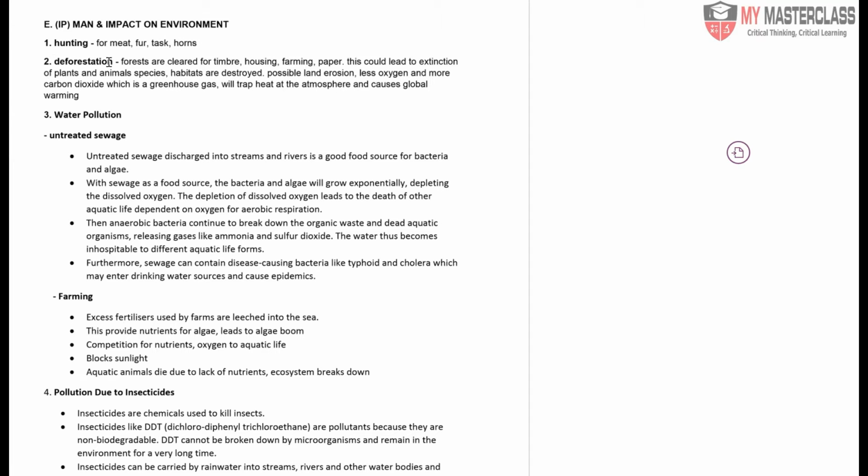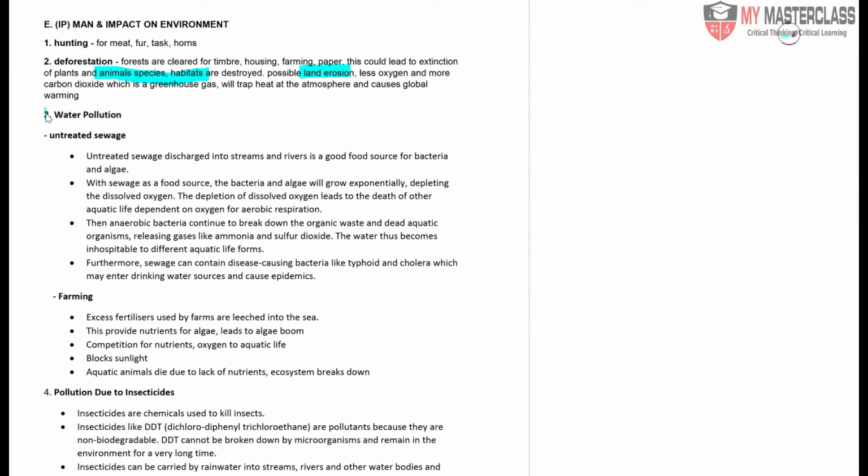Deforestation, the clearing of farmlands. When you clear farmlands, there are no plants, no roots to hold the soil. So when that happens, you will have soil erosion that takes place. Of course, you have other impacts such as the destruction of animal habitats, reduction in oxygen, etc.